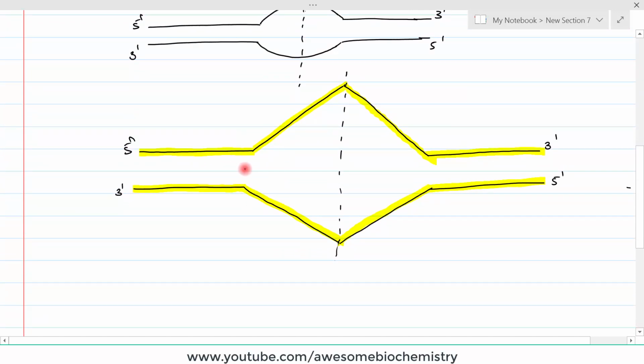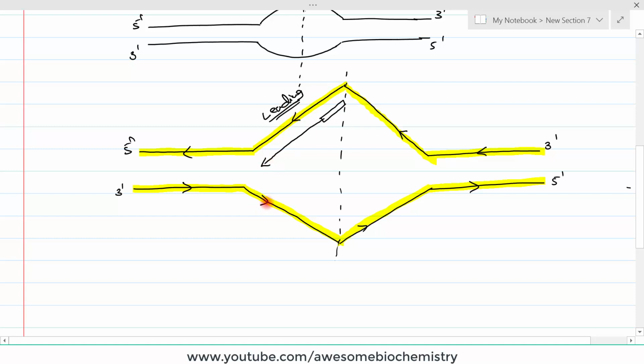Now we know that this is the replication fork. The reading direction of the DNA polymerase is from 3' to 5'. So this 3' to 5' direction is the reading direction for the DNA polymerase. Here also 3' to 5' is the reading direction of DNA polymerase. Whenever DNA is read towards the replication fork, it becomes our leading strand, and leading strand means only one RNA primer will be there and DNA will be synthesized continuously. Suppose this is your RNA primer, and DNA formation starts in this direction. This becomes the leading strand.